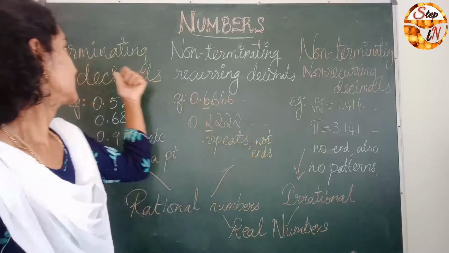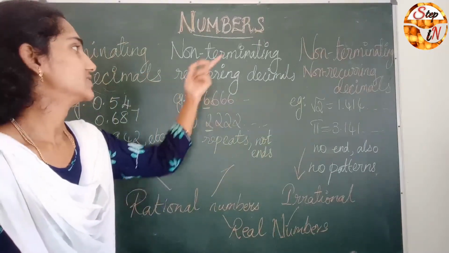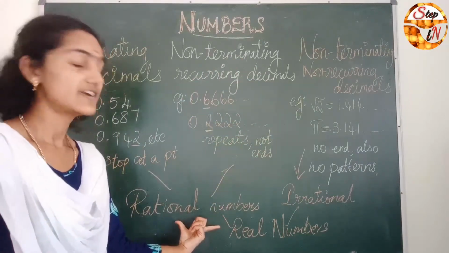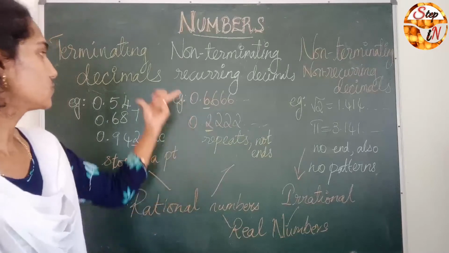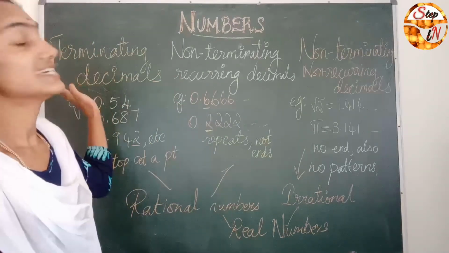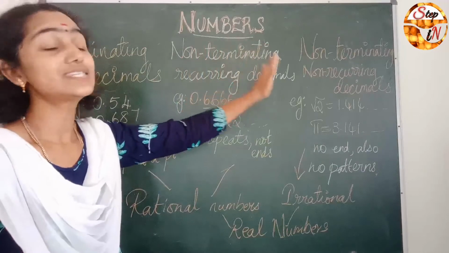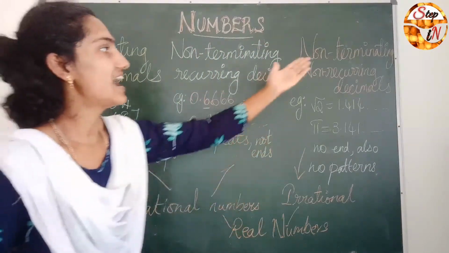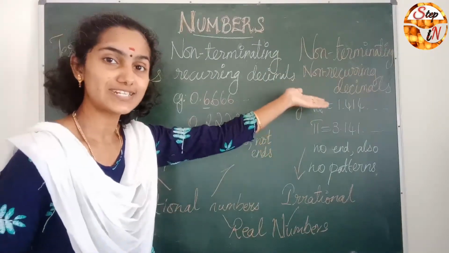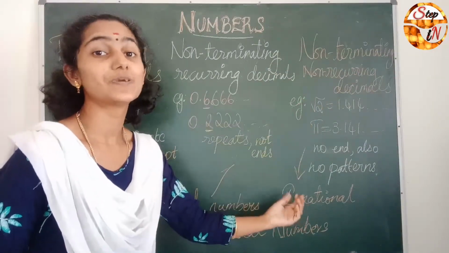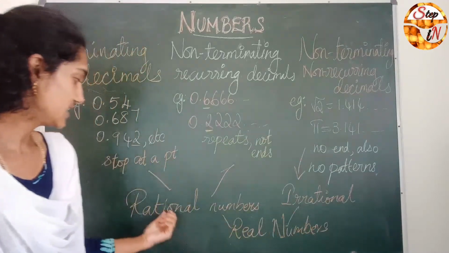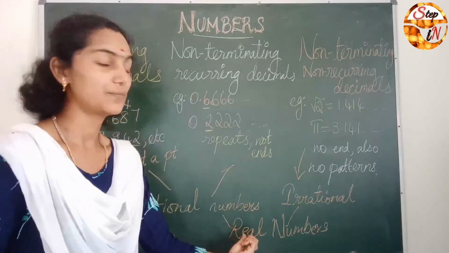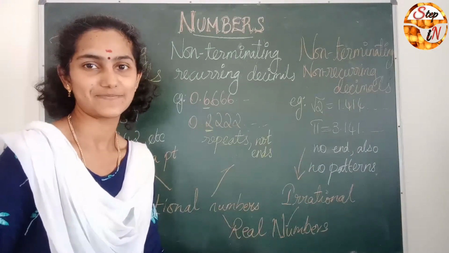The terminating decimals and the non-terminating recurring decimals, both are said to be rational numbers. And the non-terminating non-recurring decimals are said to be irrational numbers. Both rational numbers and irrational numbers together form the real numbers.